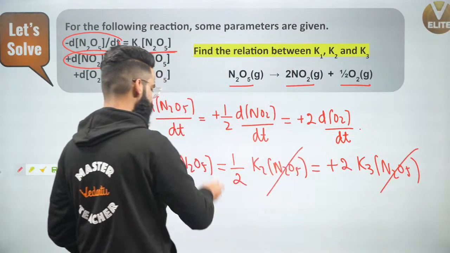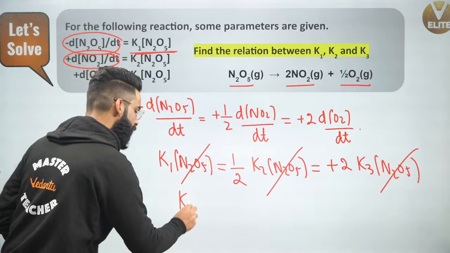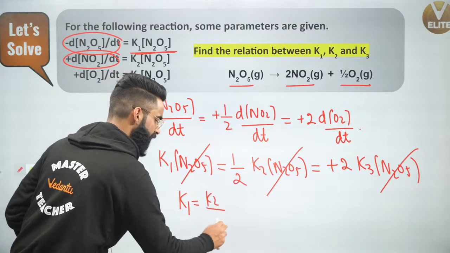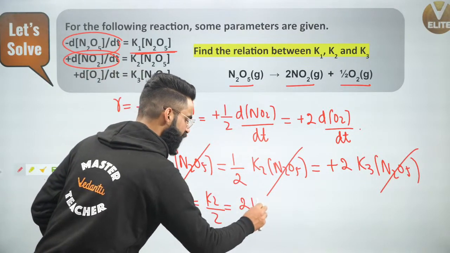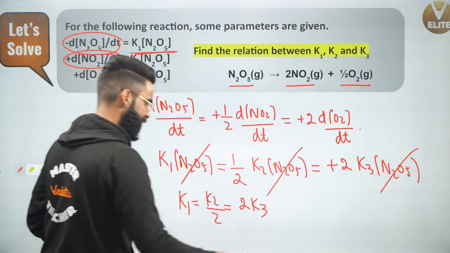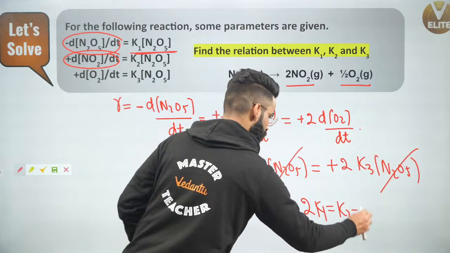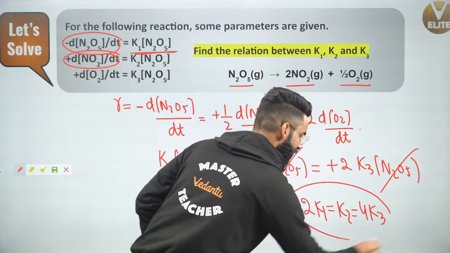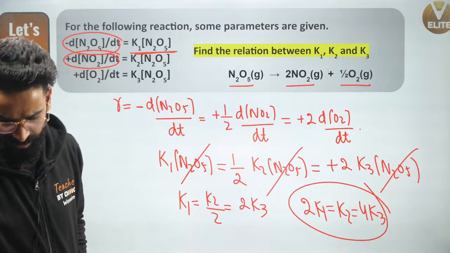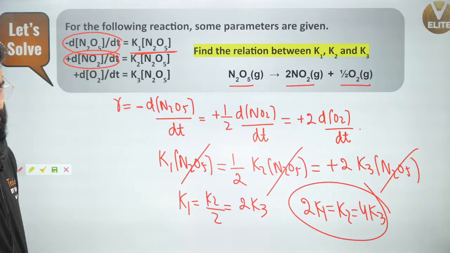Can I say N2O5 got cancelled out? So I got K1 is equal to K2 divided by 2, which is equal to 2 times K3. If I multiply this equation throughout by 2, it's going to be 2 times K1 is equal to K2 is equal to 4 times K3. Yes, this is going to be the relation between K1, K2 and K3.